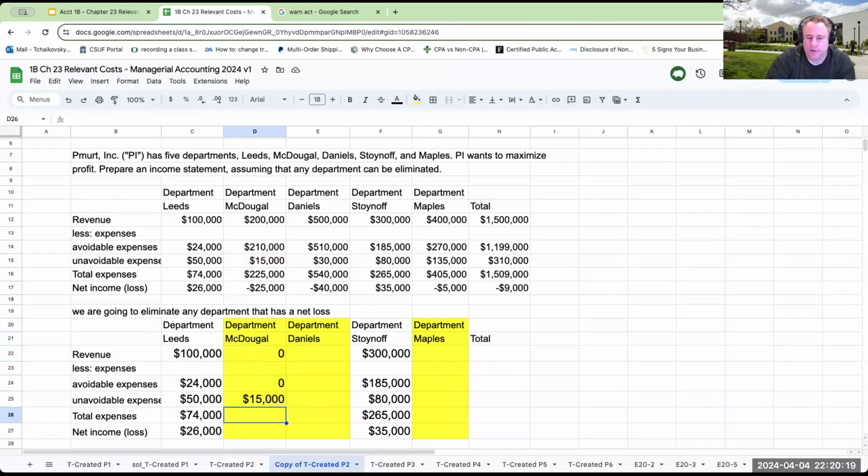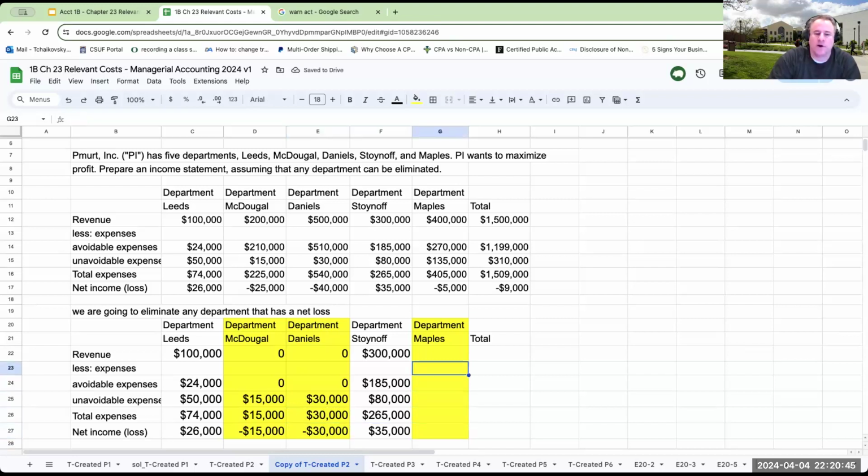So right over here, my total expenses are 15,000, and now my loss is at 15. For Department Daniels, same thing. Revenue goes to zero. Avoidable expenses go to zero. My unavoidable expenses, however, I cannot get rid of. So over here, my net loss is now at 30,000.